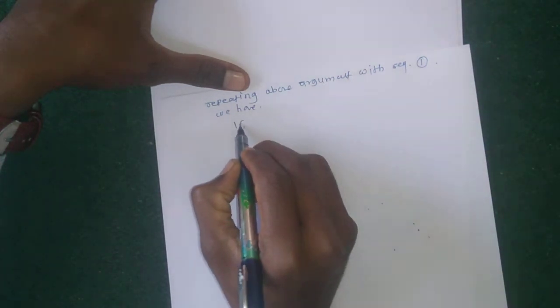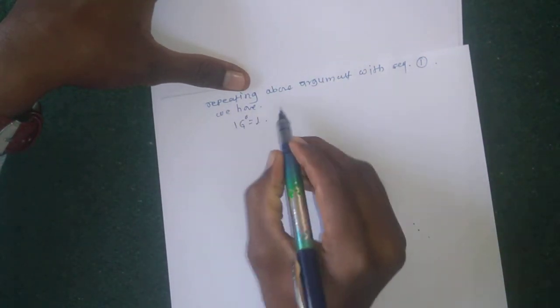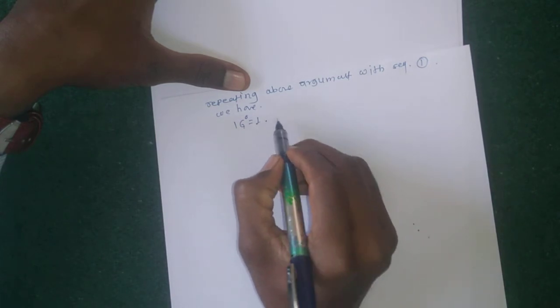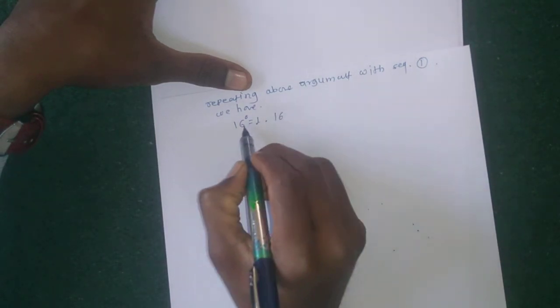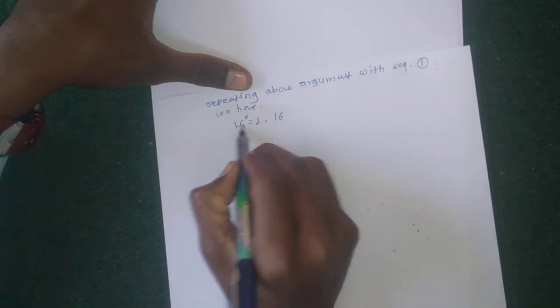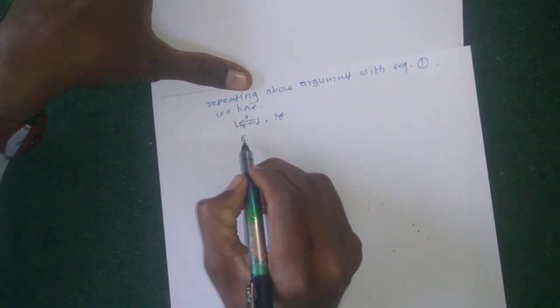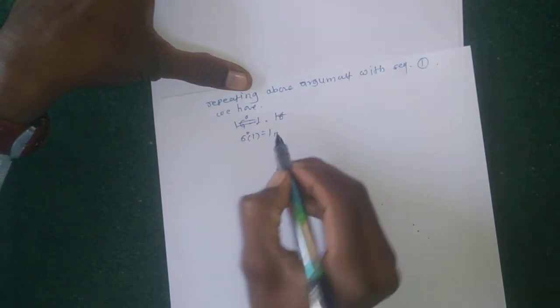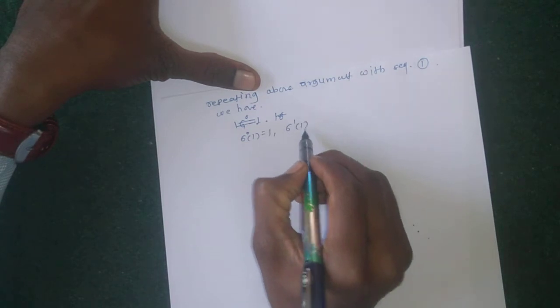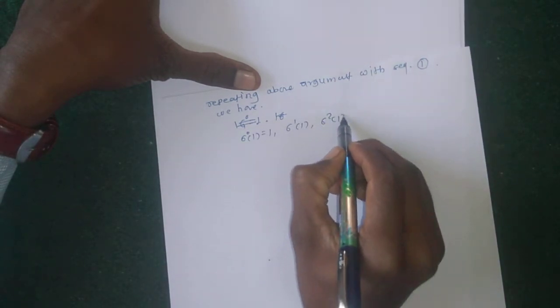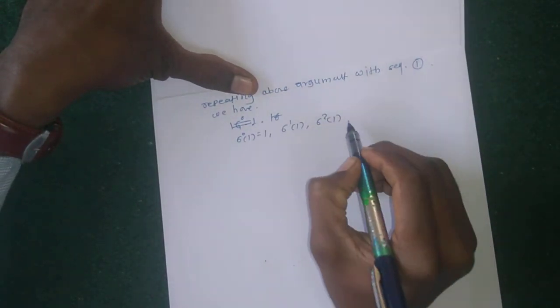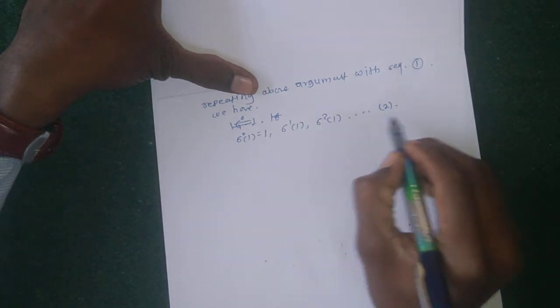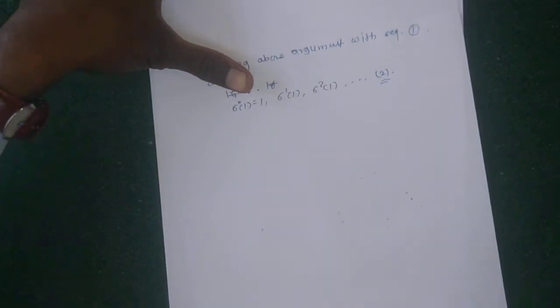Sigma raised to 0 is equal to 1, then sigma of 1, sigma square of 1, and so on. This is sequence number 2.